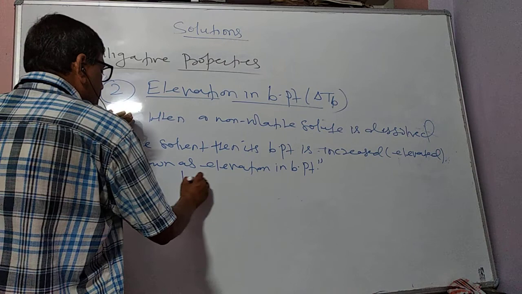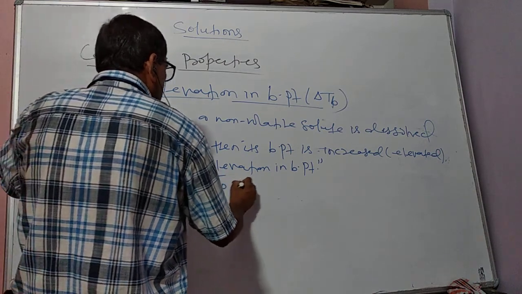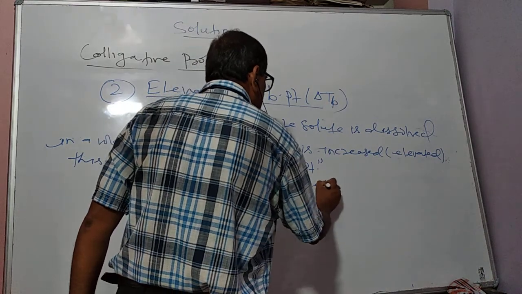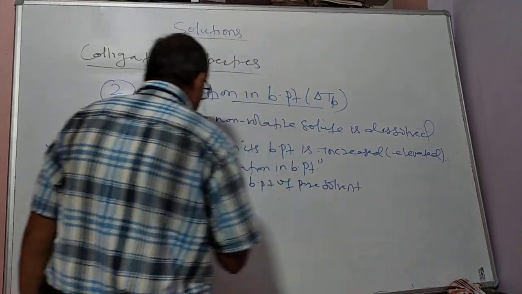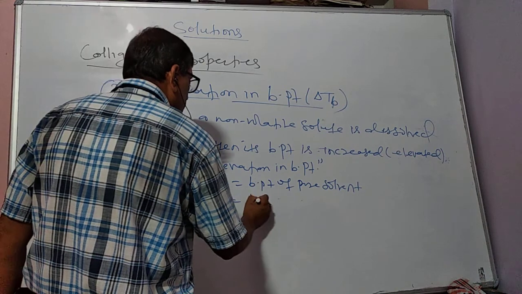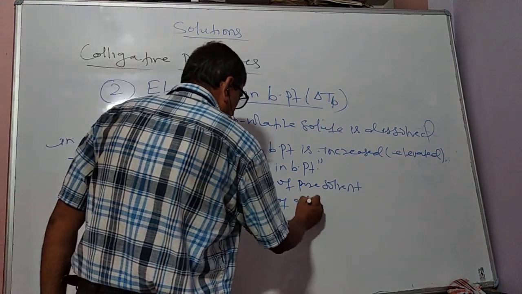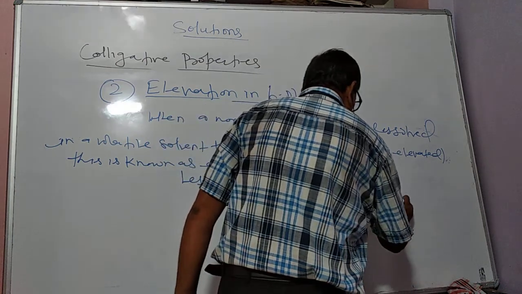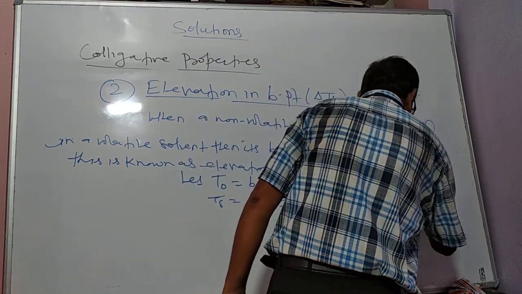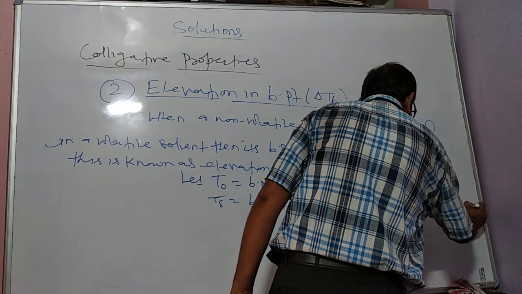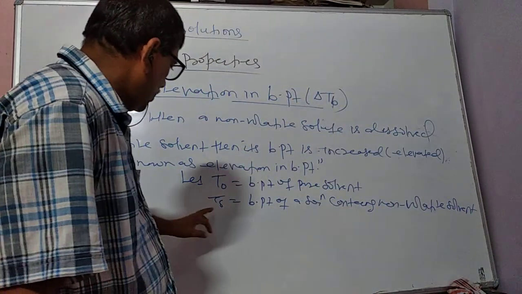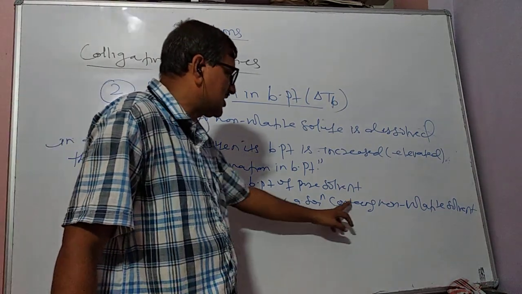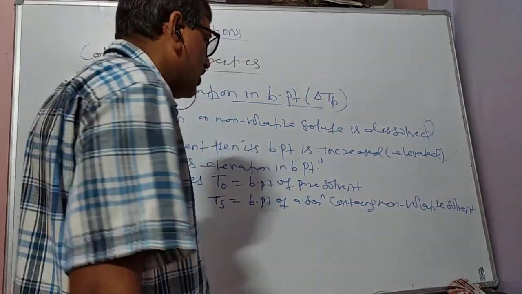Let T0 be the boiling point of the pure solvent and Ts the boiling point of a solution containing a non-volatile solute.